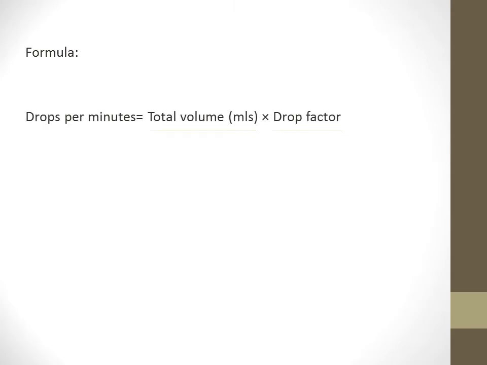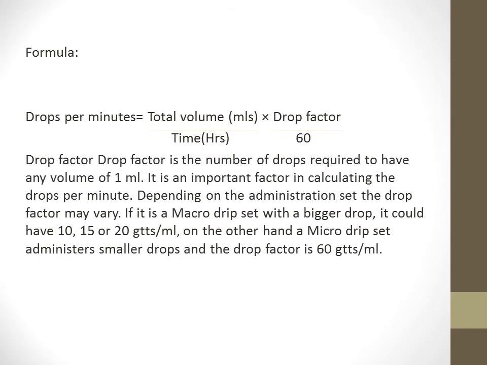We will see how it will come. The formula for the number of drops per minute is total volume in ml divided by time in hours, into drop factor, divided by 60. So here the total volume is 200, the time is 12, and the drop factor is 10 by 6. When we do this calculation, the answer is approximately 33 drops.